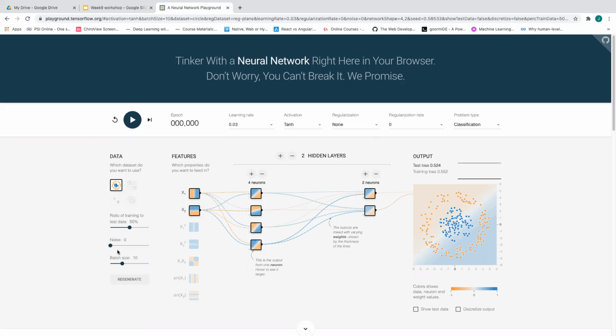The data component over here, the feature model component over here, the output model over here, and the tab over here. The tab above is basically where we control and start the training. And the learning rate, activation, regularization, those are all hyperparameters. Hyperparameters, in simple terms, are basically something that we use to control how a model is trained. And now let's take a look at this data component.